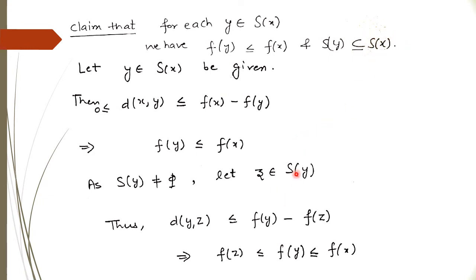Since z belongs to S(y), it satisfies this inequality: the distance d(y, z) is less than or equal to f(y) minus f(z). Again, since this distance is greater than or equal to 0, we get f(z) is less than or equal to f(y). But f(y) is less than or equal to f(x), so we get f(z) is less than or equal to f(x).